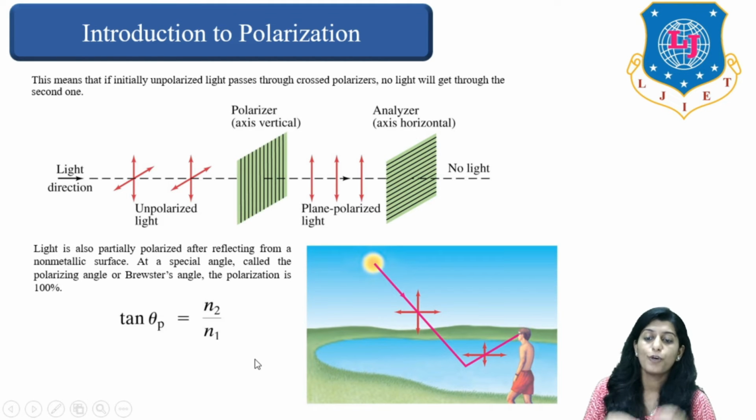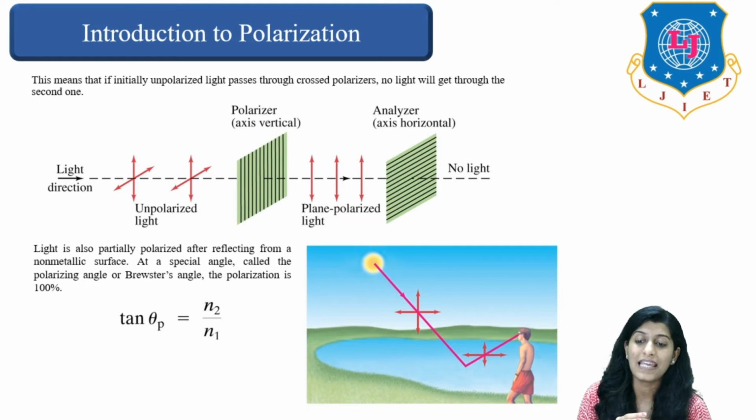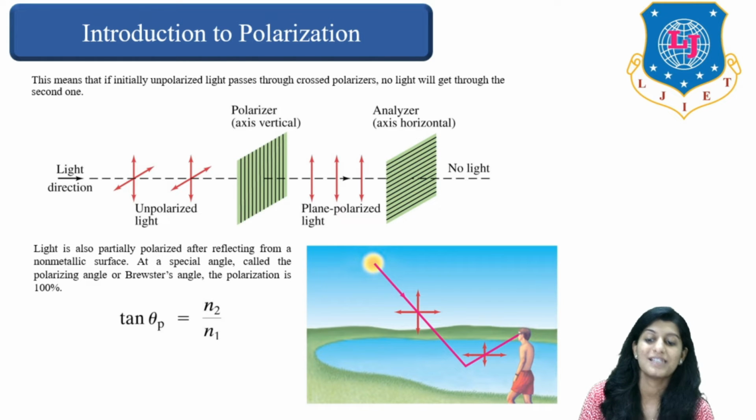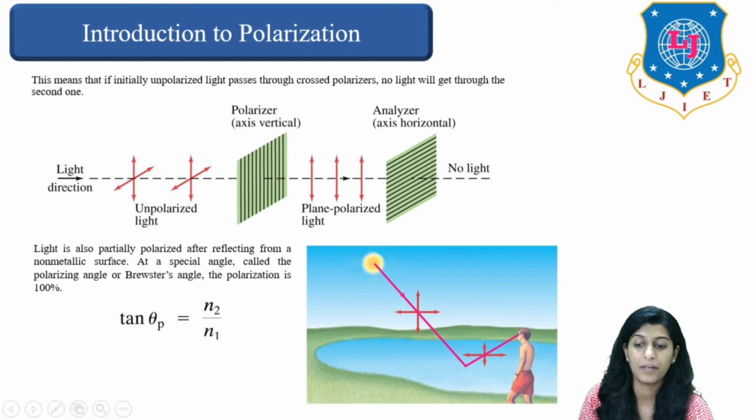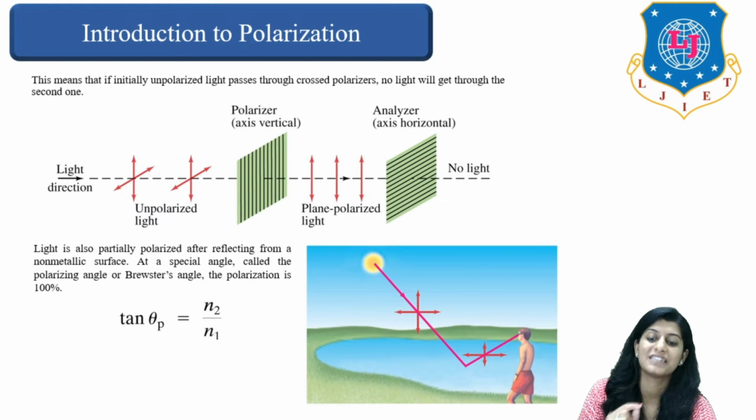Light is also polarized after reflecting from a non-metallic surface at a special angle called the polarizing angle or Brewster's angle. The polarization is 100% and that is given by tan theta p equals n2 by n1, right?